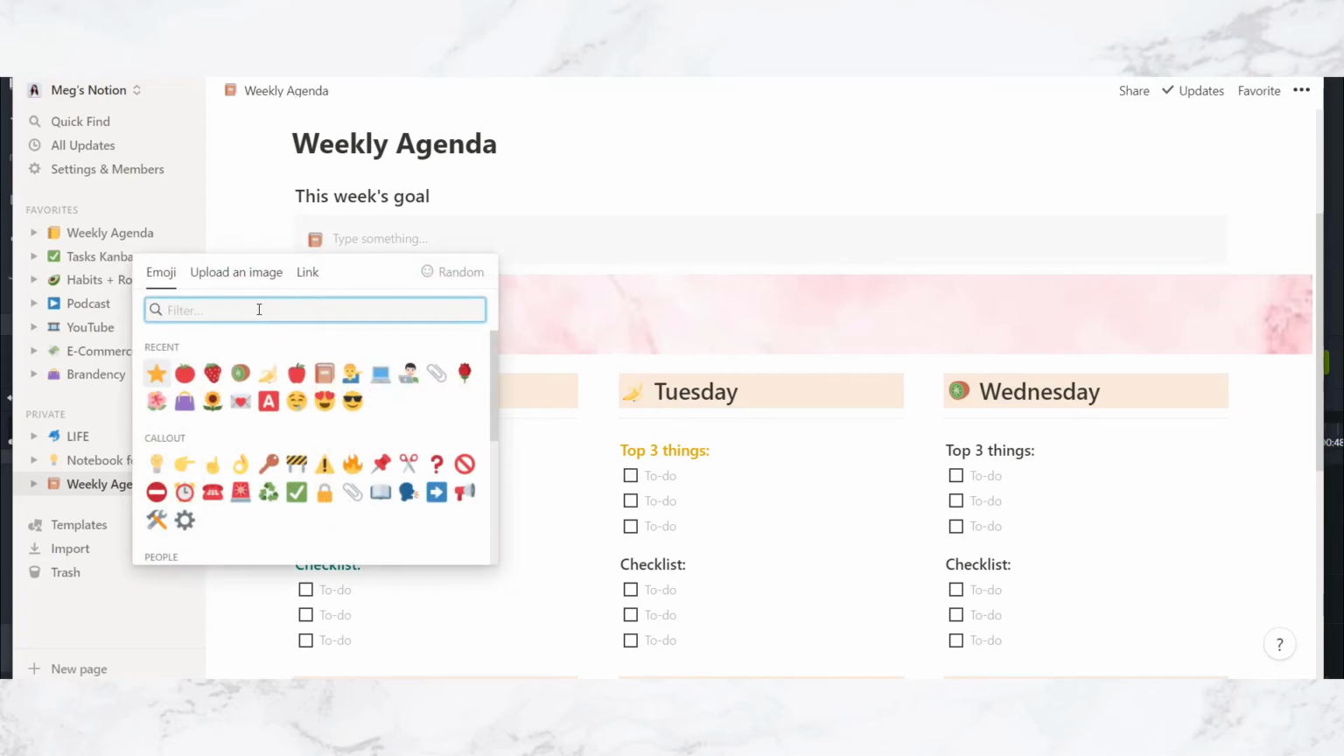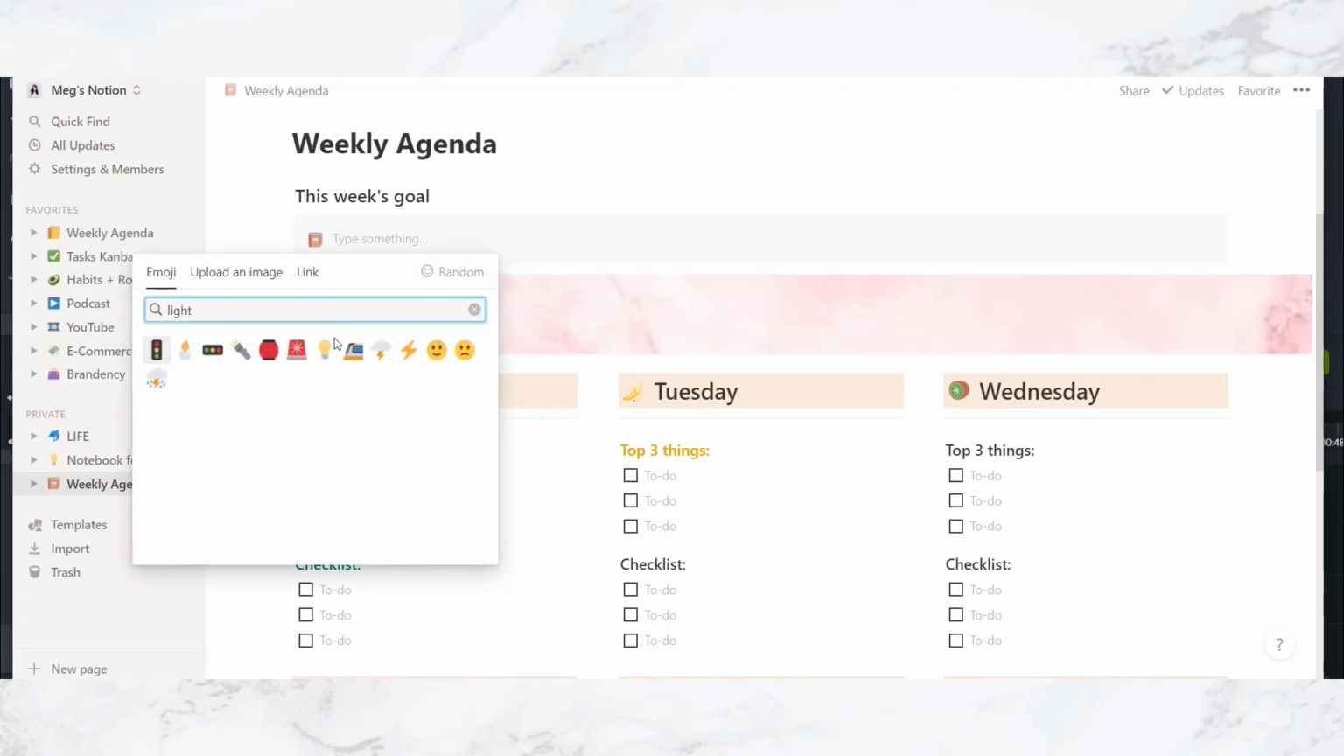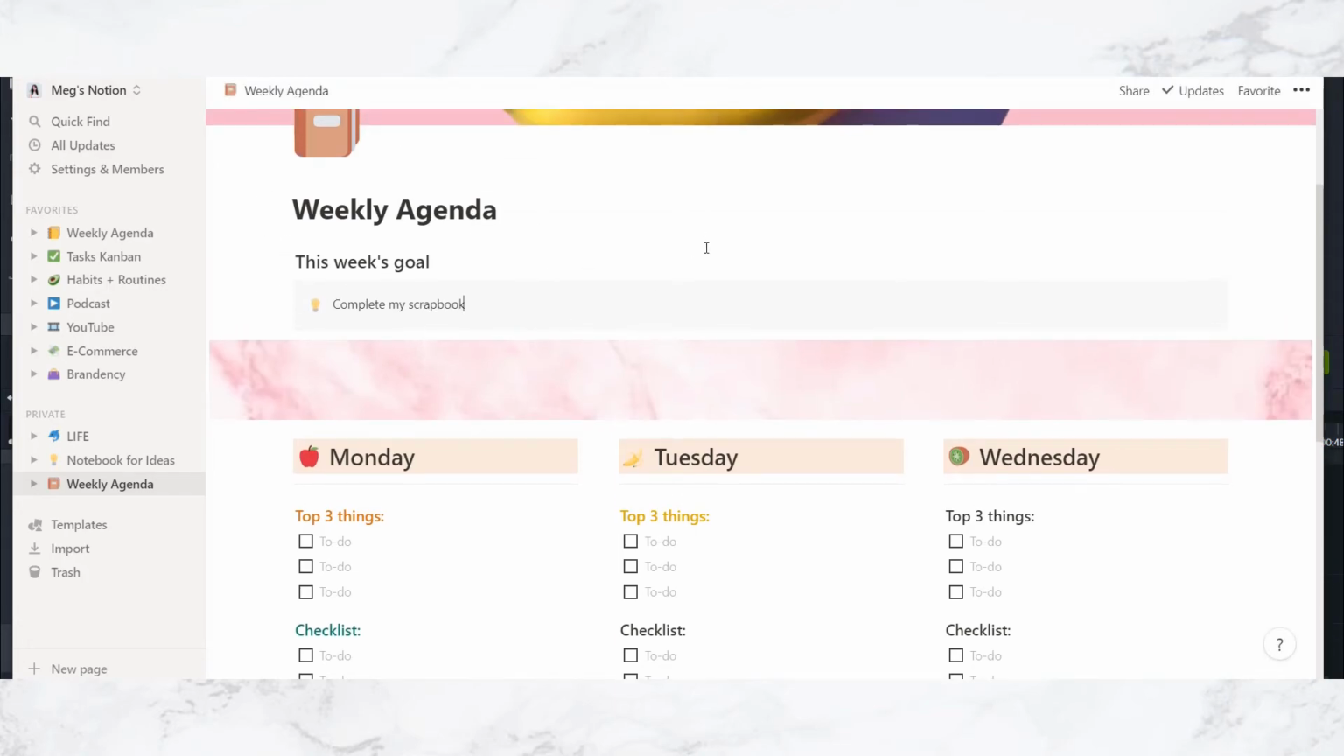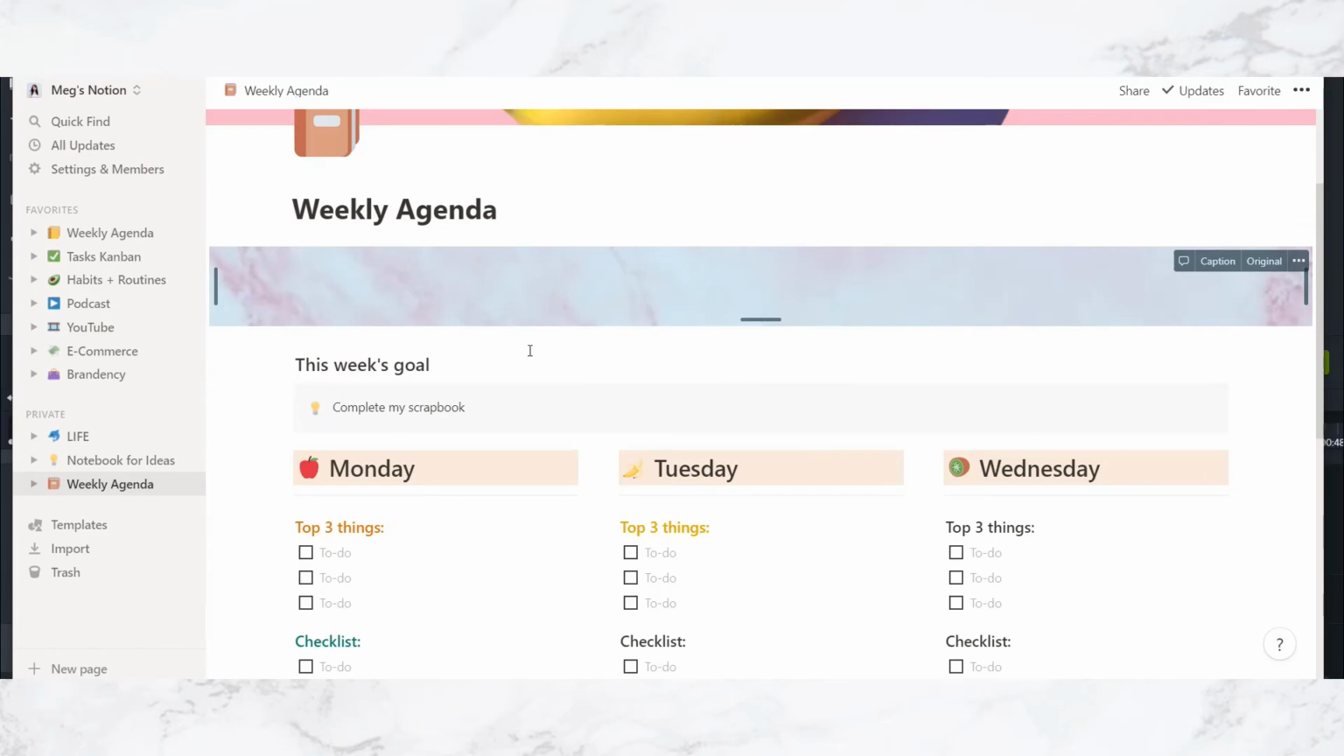Let's make this into a light bulb emoji because it symbolizes great ideas. And let's say this week's goal is to complete my scrapbook. Something fun like that, right? And then every single week you can just refresh this goal. And I want my banner to be on top, so I'm literally just gonna drag my banner up here and then we have it on top.